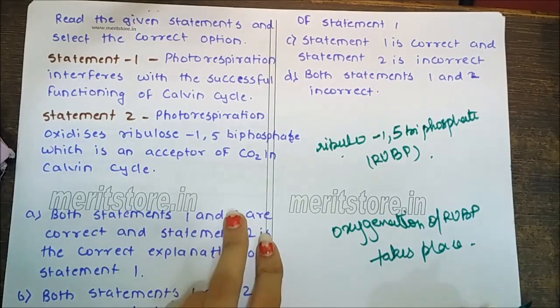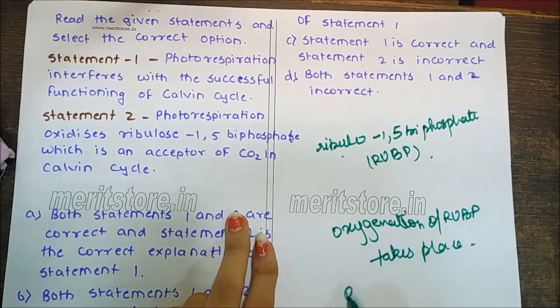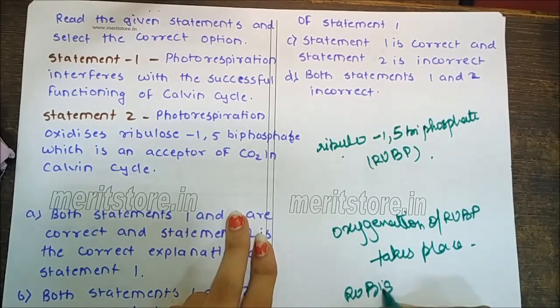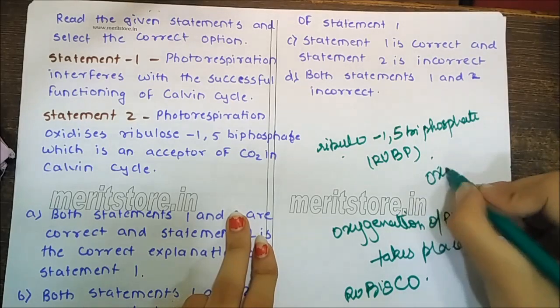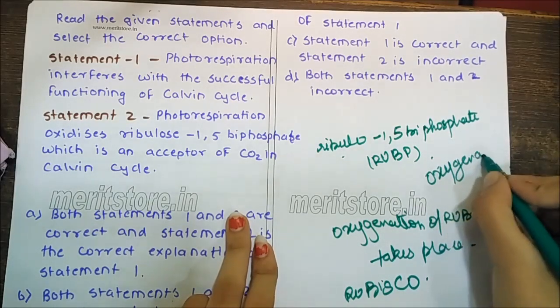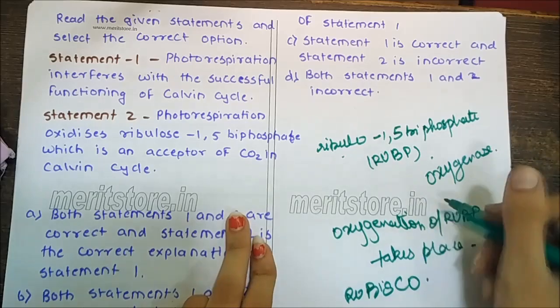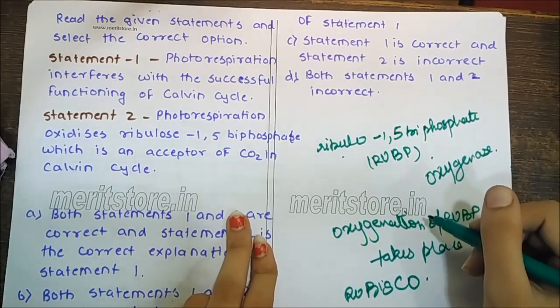This is due to the abnormal behavior of the enzyme Rubisco, which at a high temperature of more than 35 degrees Celsius functions as oxygenase, although it should actually act like a carboxylase.